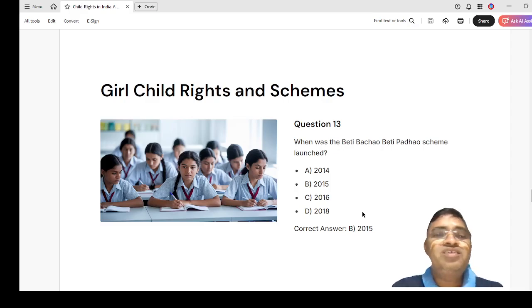It is an agitation. So the answer is Bachpan Bachao Andolan. Then girl child rights and schemes. When was the Beti Bachao Beti Padhao scheme launched? Okay, the options are 2014, 2015, 2016, 2018. So the Beti Bachao Beti Padhao scheme was launched in 2015.